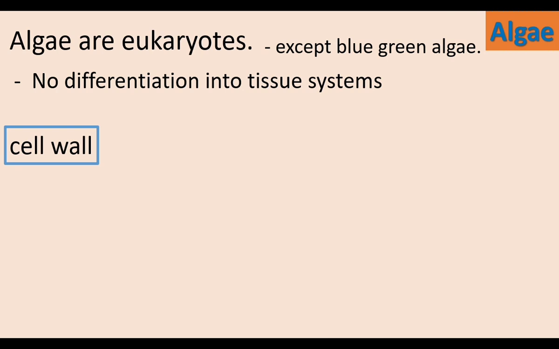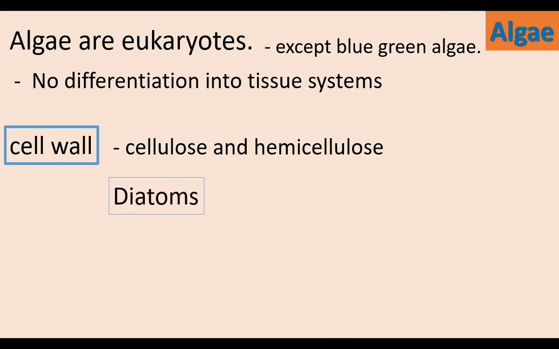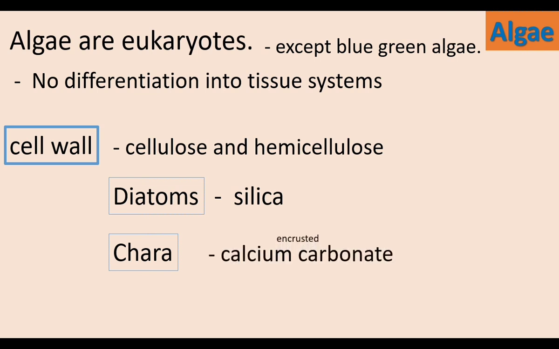The cell wall is made up of cellulose and hemicellulose. In some algae, like diatoms, which are floating algae found in all the water bodies, the cell wall has silica. In Chara, the cell wall is deposited with calcium carbonate.